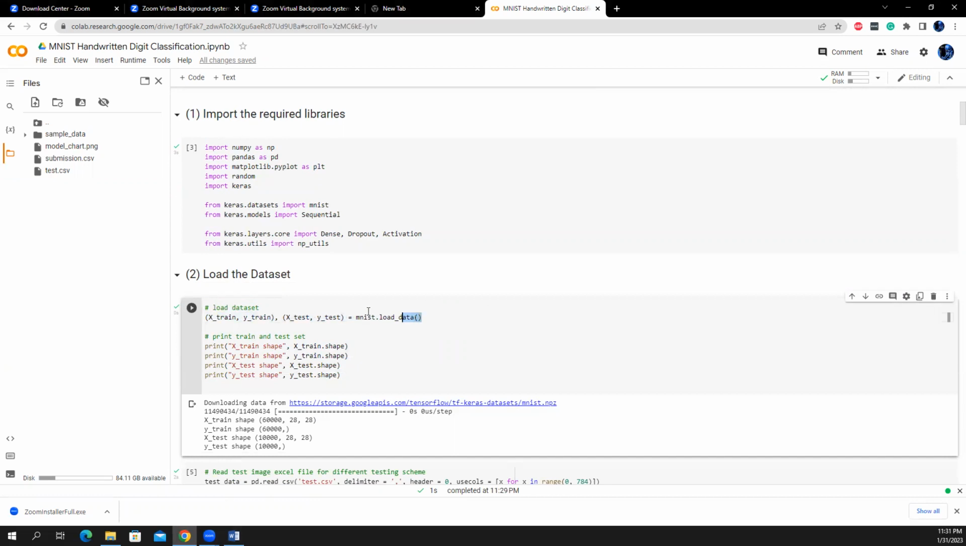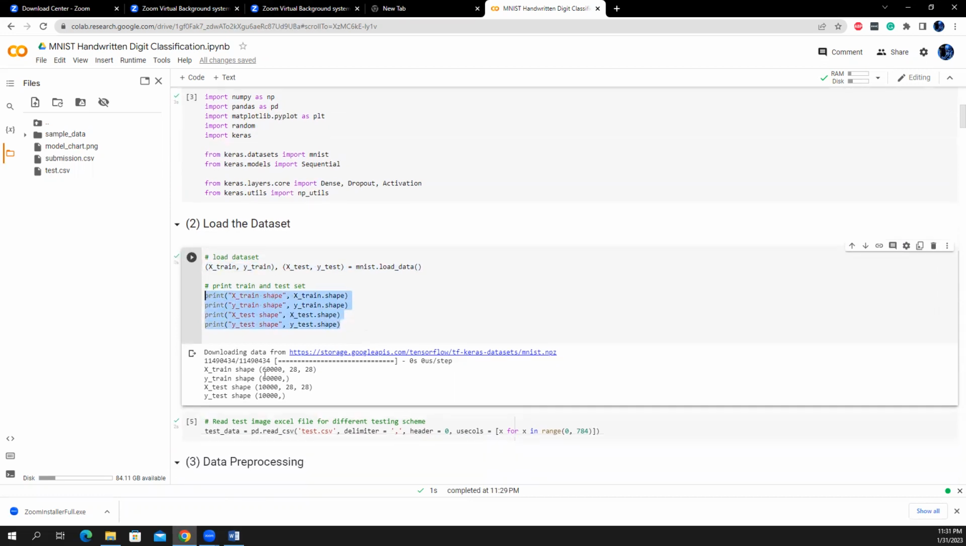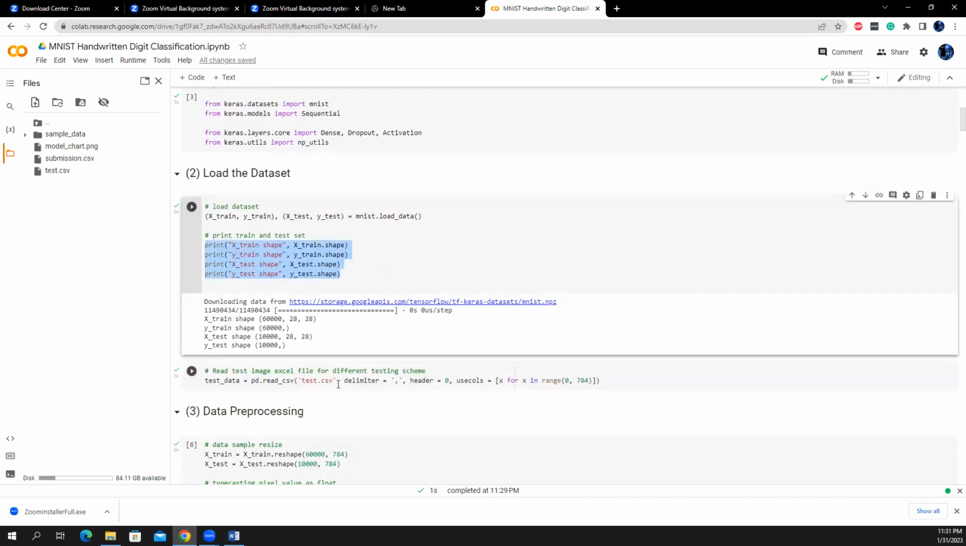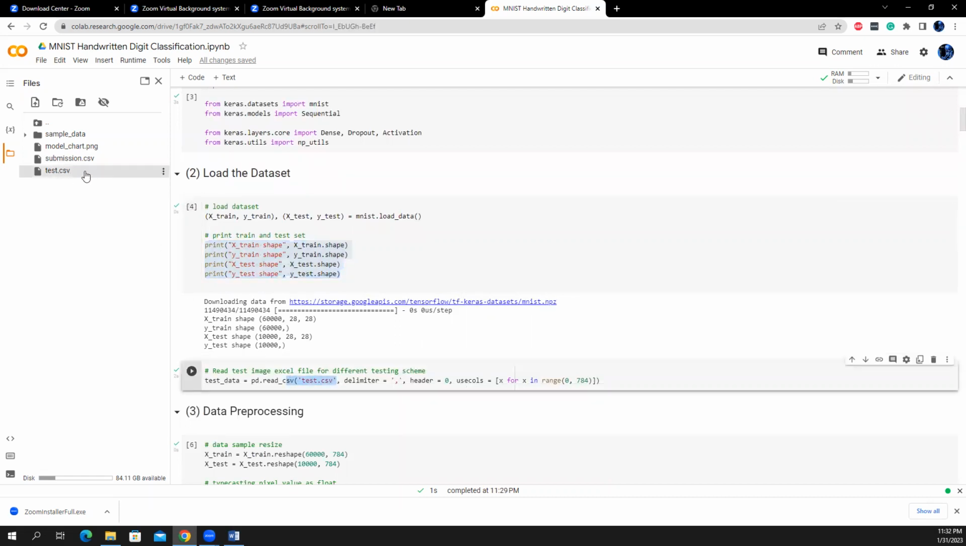After loading the data set, it directly loads the image data set, and then I check the shape of the train and test sets. These are 60,000 images of 28 by 28 pixel data, and the test set is 10,000 images, and both are the same size, 28 by 28. I also load another data set as a CSV image file from Kaggle resources to test my model. Later I will show how I test my model. This is the test CSV file, so I already imported the data here.